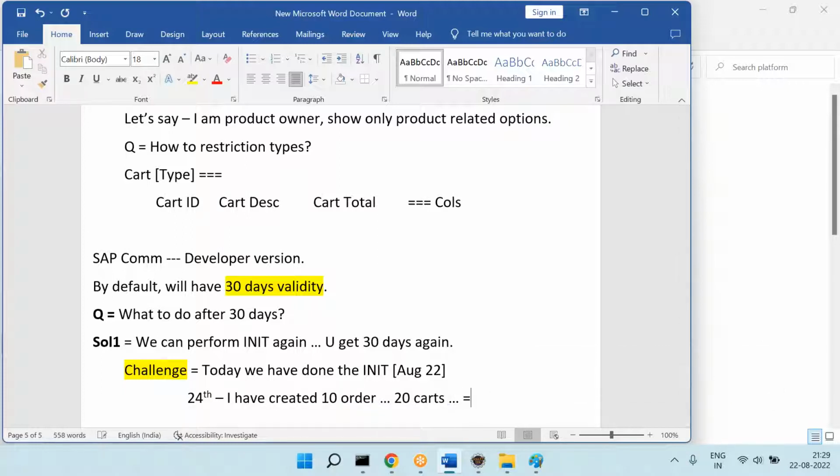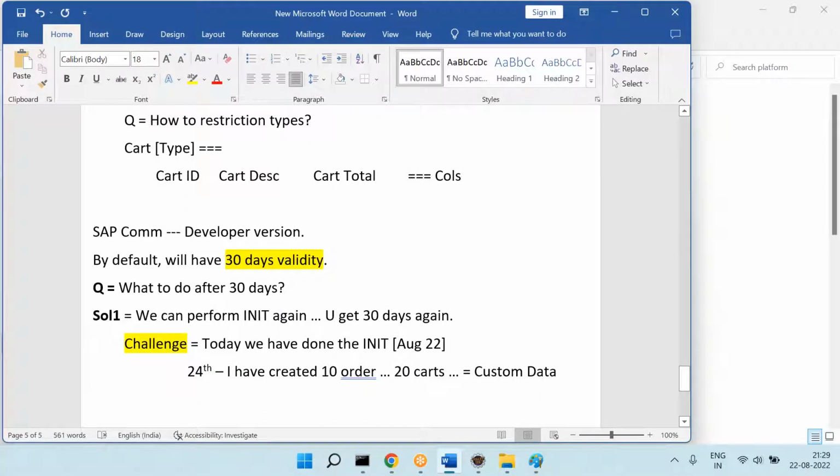Is it the custom data or standard data? Custom data, because I created it. Let's say on 28th August, I have created 10 products and 2 promotions. So this is also custom data.